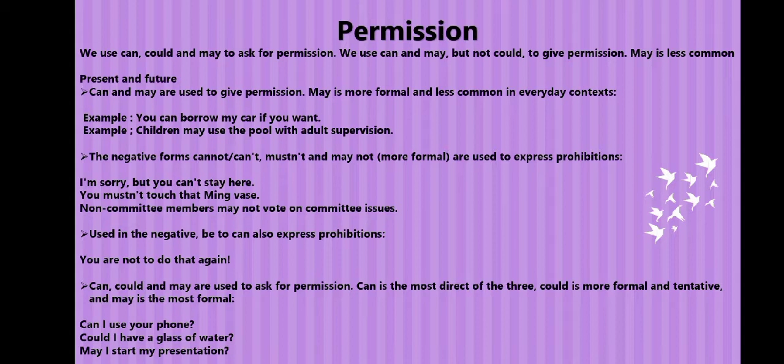Number 4, can, could, and might are used to ask for permission. Can is the most direct of the 3. Could is more formal and tentative. And might is the most formal. An example, can I use your phone? Could I have a glass of water? Might I start my presentation?